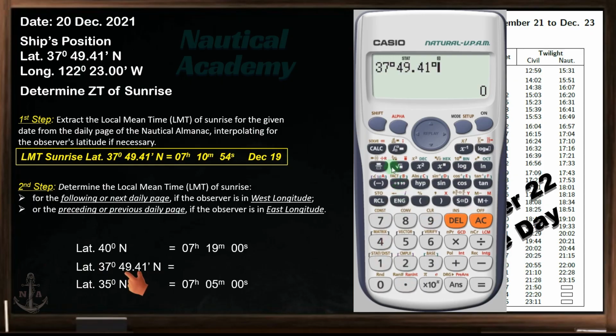Next, press the Shift button. Then press number 1. Next choose regression mode, so press number 5. Press number 5 again, and then the equal button. Next, press the symbols button, and replace the symbols of an arc with the unit of time. The local mean time of sunrise at latitude 37 degrees, 49.41 minutes is 07 hours, 12 minutes, 54 seconds.